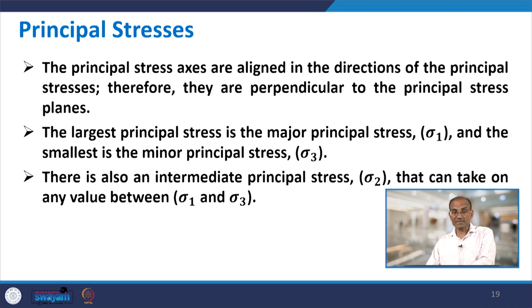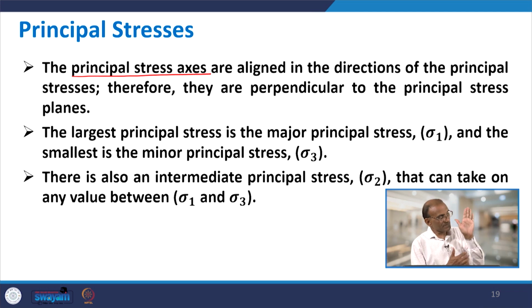The principal stress axes are those axes aligned in the direction of the principal stresses, and these are perpendicular to the principal stress planes. If this is my plane, the normal stress acting on this plane is called the principal stress, and this direction is called the principal stress axis.